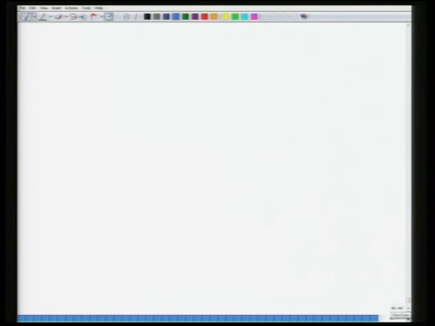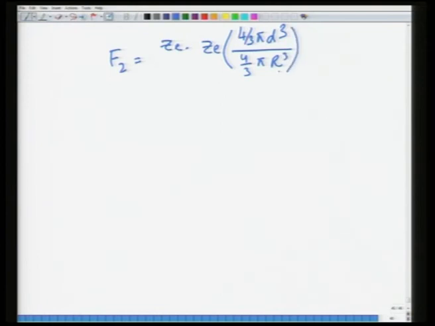Okay. So, this F2 can be written as Ze multiplied by again Ze, and this would be 4/3 pi d cube divided by 4/3 pi capital R cube. So, within that distance d, the number of electrons enclosed.